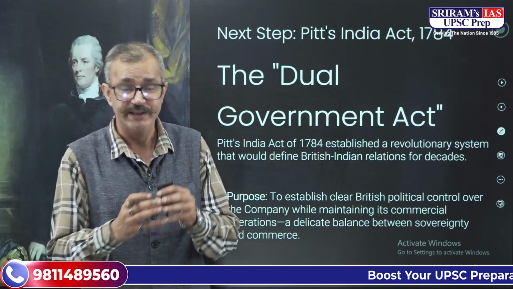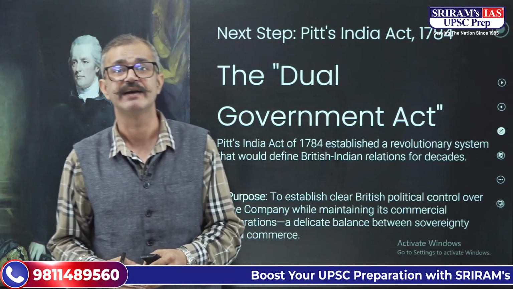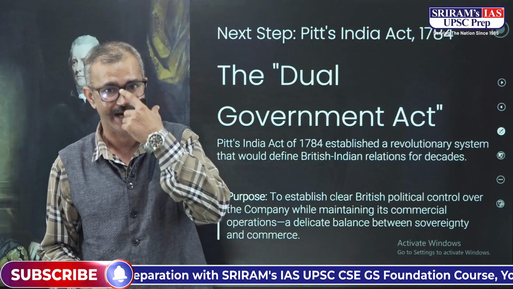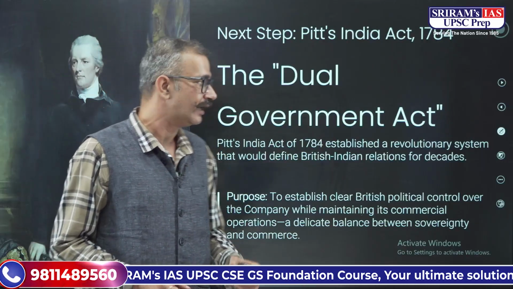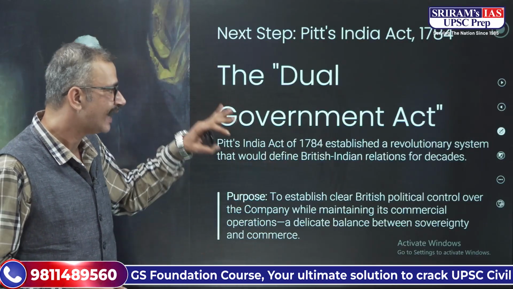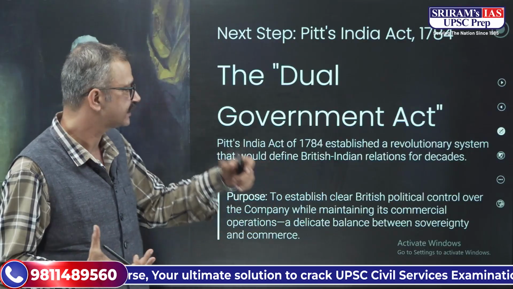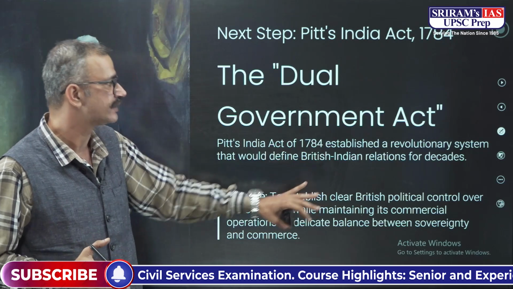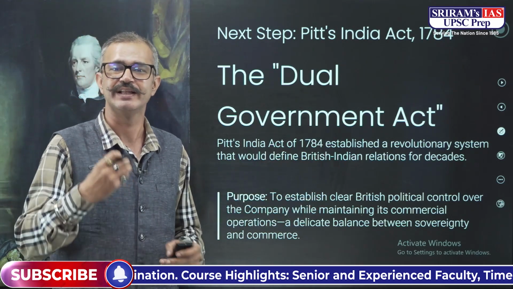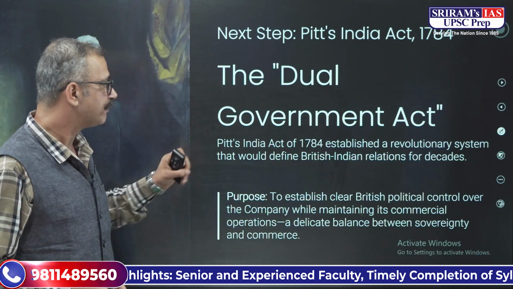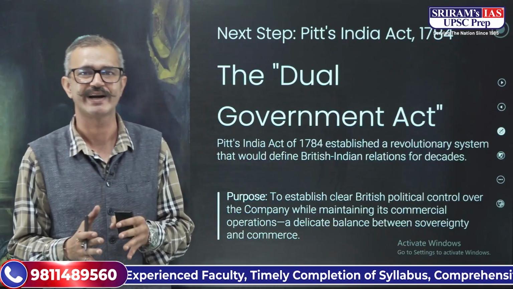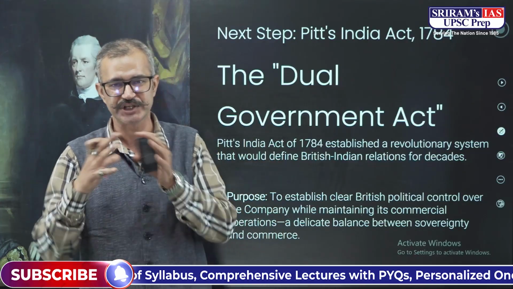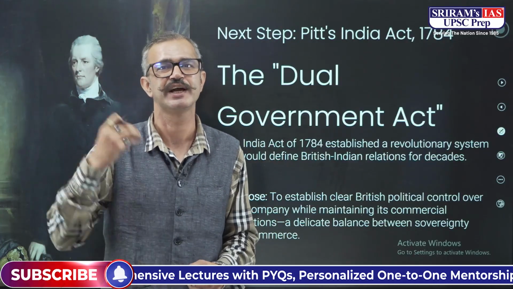Now, for all these different challenges that were there, came the Dual Government Act, also called Pitt's India Act, in 1784. When we are talking about Pitt's India Act, it established again a revolutionary system that would define Britain and India's relation for decades to come. Now, what was the purpose? The major purpose over here was the difference, or I told you that the decision in the Governor General's Council was taken by the majority.